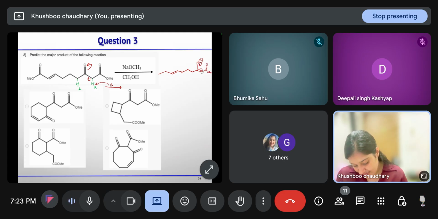Now this will attack in 1,4 fashion, and this we will get. So how many membered ring? 1, 2, 3, 4, 5, 6. A 6-membered ring is forming, and here we have this ketone.